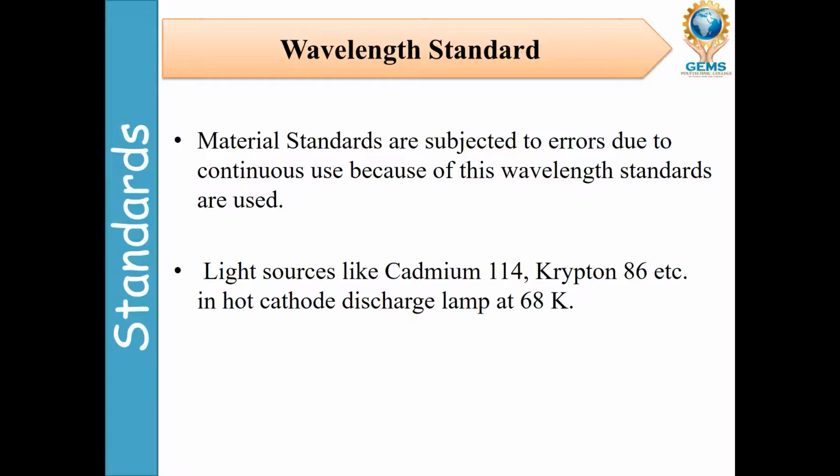Automatically the light goes to the other point, and that will give how much distance there is, how much area of the room, how much area of this particular place. All that comes by using the wavelength standard.